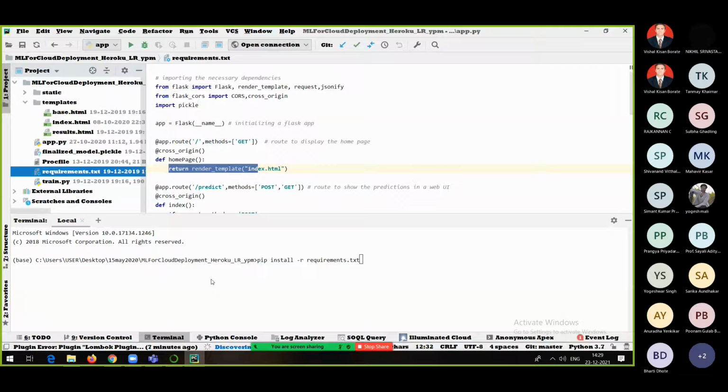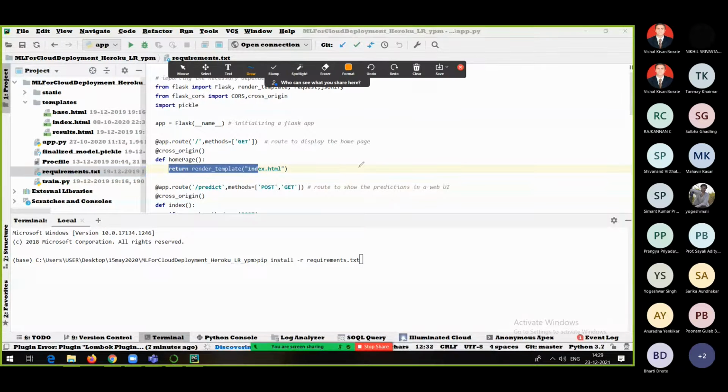What is the use of this particular file? The use is that if I want to run the same application on some other platform, maybe on some other machine, I don't have to write down all the packages individually. What I'll do is fire this command: pip install -r requirements.txt. How is this particular file created?